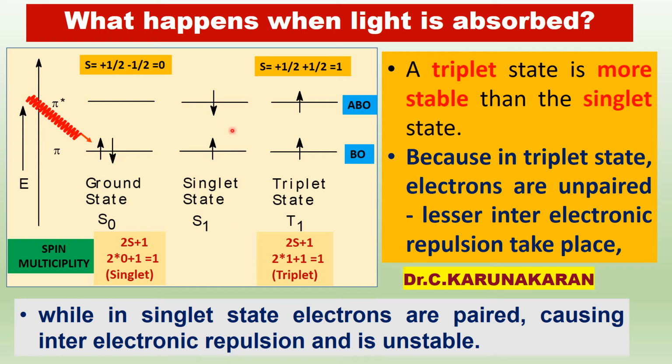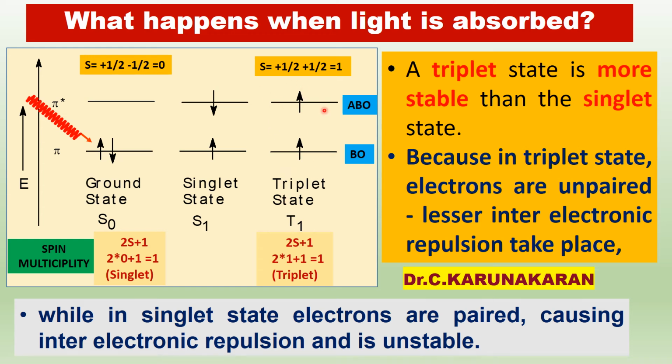Now this excited singlet state undergoes intersystem crossing, that is spin inversion, and then this is called the triplet state.